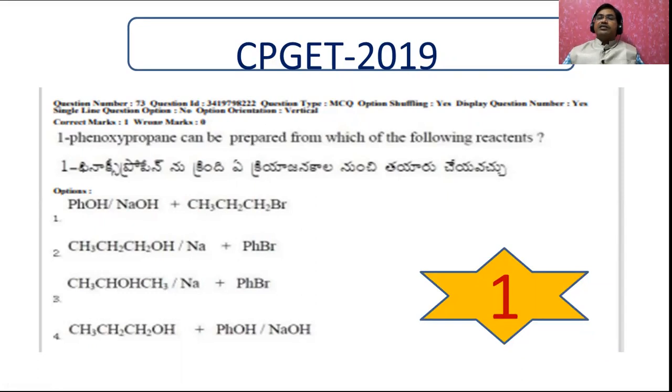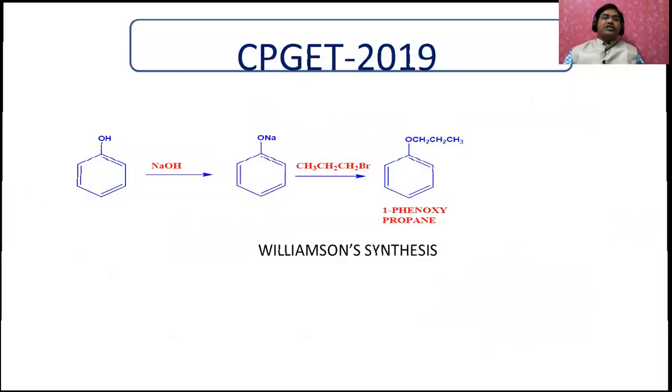And Williamson synthesis is nothing but sodium alkoxides treated with an alkyl halide to give the ether. Here, why the first answer is right is that phenol and sodium hydroxide will give sodium phenoxide. On treating with the alkyl halide, that will give the compound. That's why only this will produce 1-phenoxypropane.